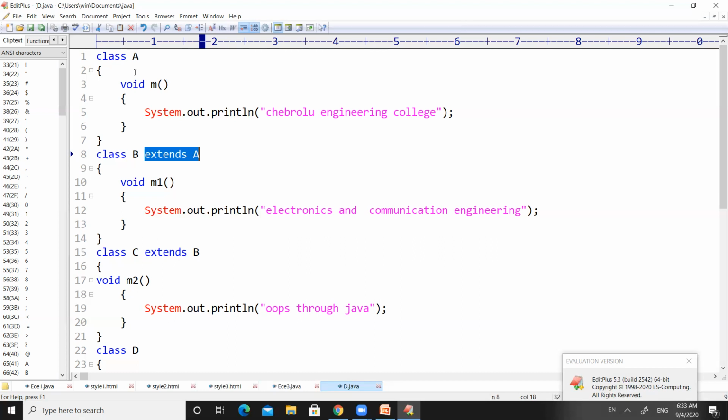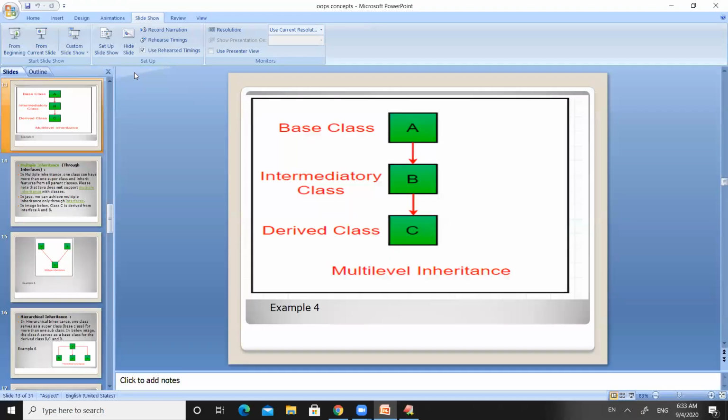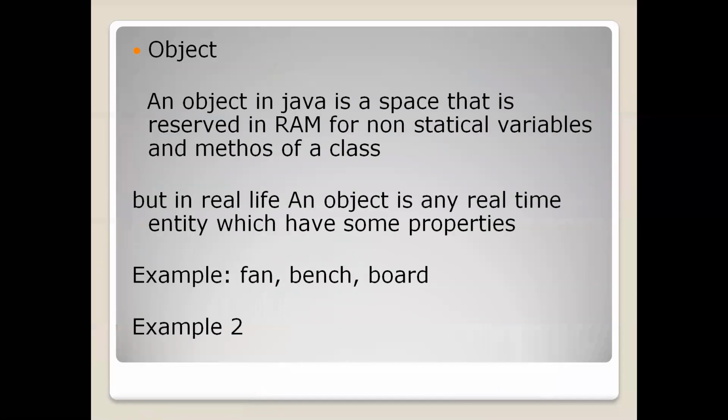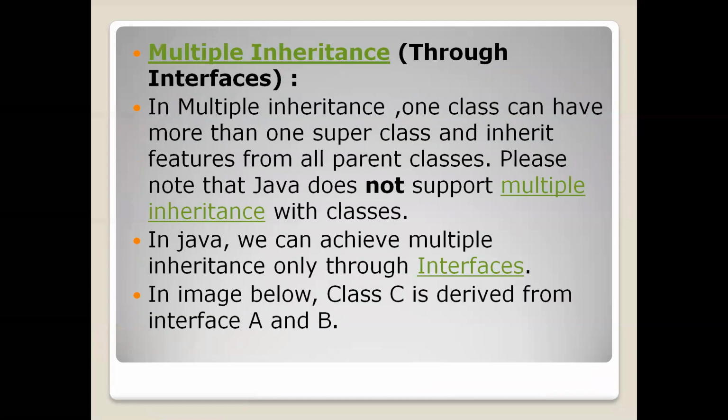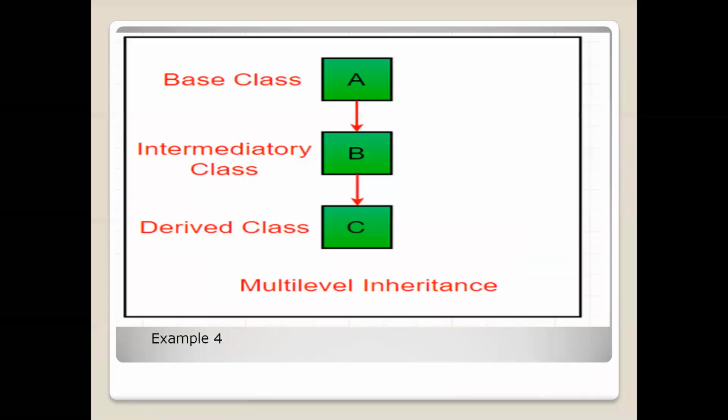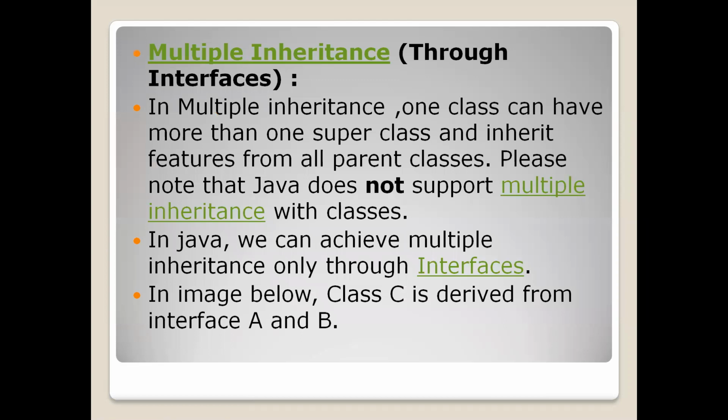So let us move to the concept, that means the theory part. Let us move to the theory part. Right, this is what we have completed so far. Multiple inheritance, the next type of inheritance.